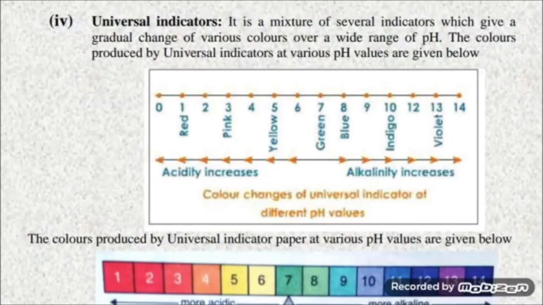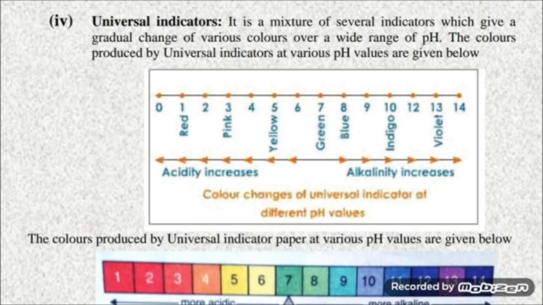Next is universal indicators. It is a mixture of several indicators which give a gradual change of various colors over a wide range of pH. The colors produced by universal indicators at various pH values are given below. We will discuss pH after universal indicators, but let me explain what pH stands for. In the term pH, letter P stands for a German word which is potenz, which means power, and letter H stands for hydrogen ion concentration. So pH stands for power of hydrogen ion concentration.